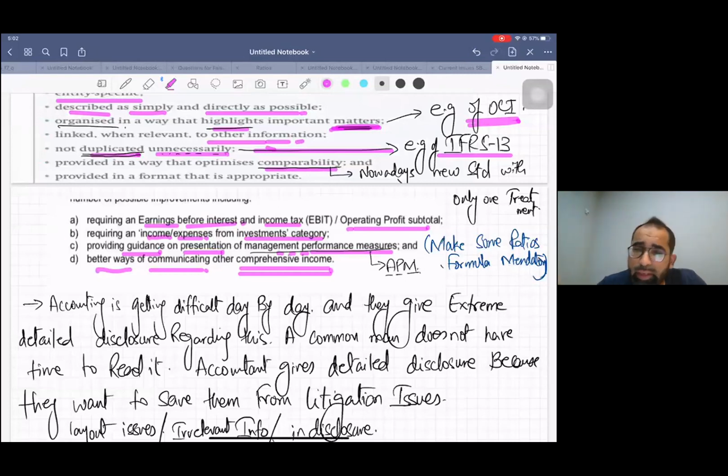But if you see IAS 16 revaluation gains, an upward revaluation gain you book in OCI now, but in future you don't reclassify it into PNL. So still there is some confusion in that area: what will go to PNL in future, what will go in OCI, and what's the logic behind it.